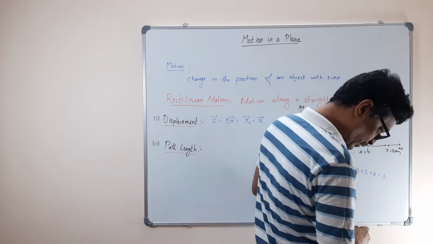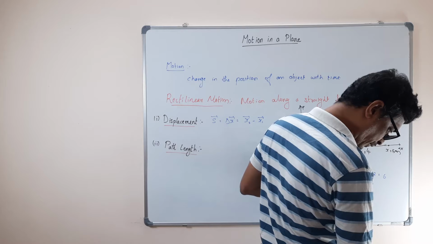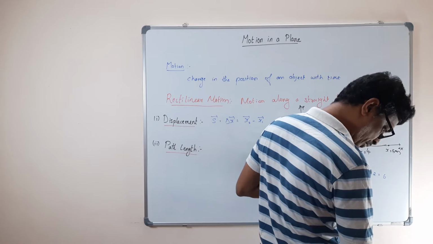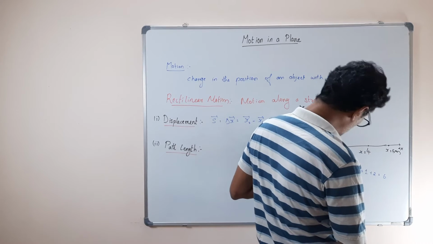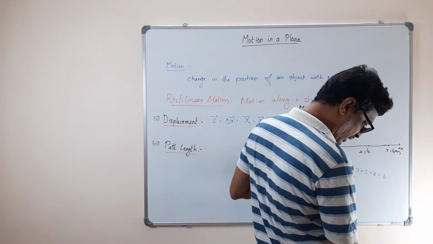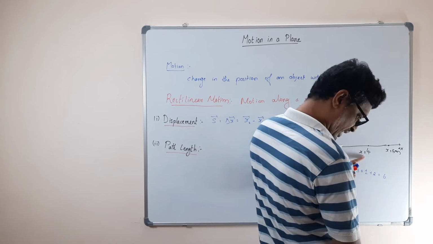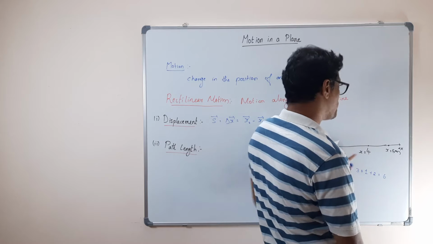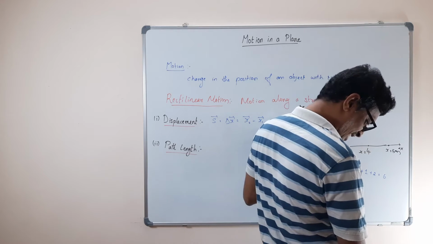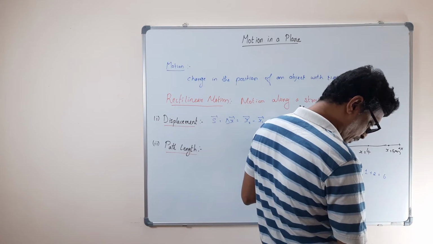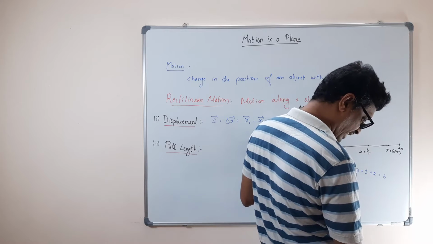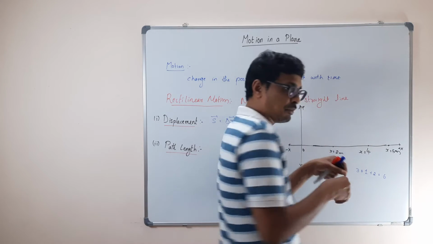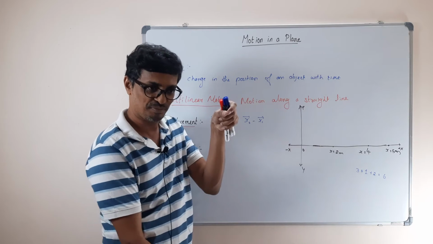6, yes. However, if the object now comes back to x equal to 4, then the distance through which the object moved is 1. Its initial position was 2 and the final position is now 4. And thus the displacement is 2. Correct? The magnitude of the displacement is 2 meter and its direction is also along the positive direction because the direction is same. Am I right?